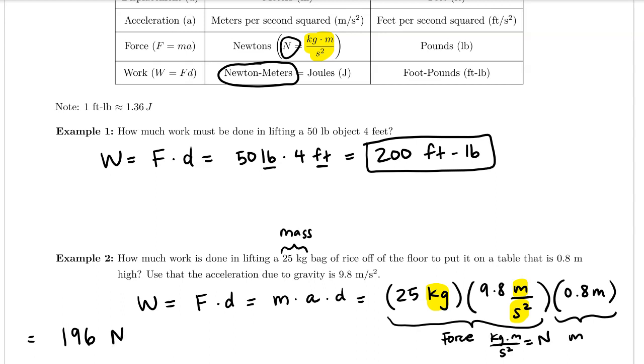I'm okay with either one: you can put 196 newton meters, or you can write J for joules.